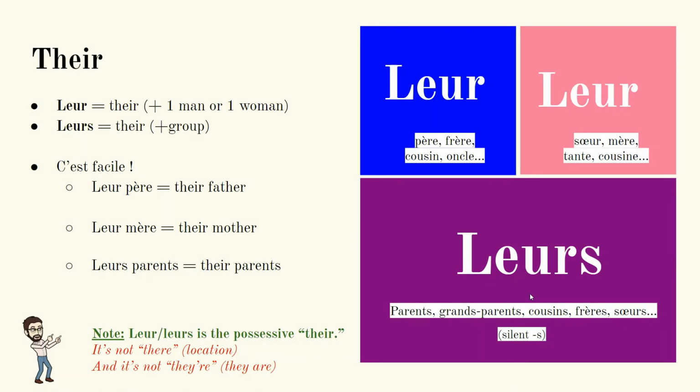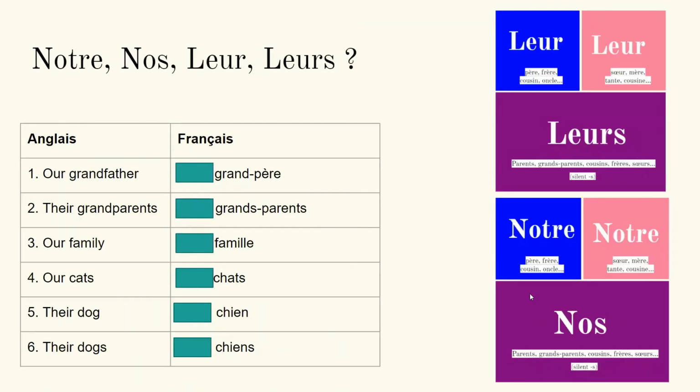Last but not least is the word for their. When it's singular, for one man or one woman, it should be leur. When it's a group of people, it's still leur, but with a silent S. For example, leur père is their father, leur mère is their mother, leurs parents is their parents. And one little note, this is the possessive there. This is not location there, T-E-H-R-E. And it's also not they are. This is only possessive there, leur, leur.